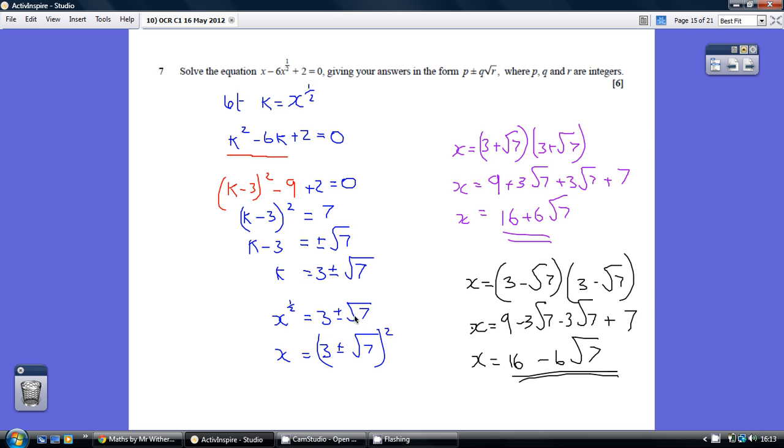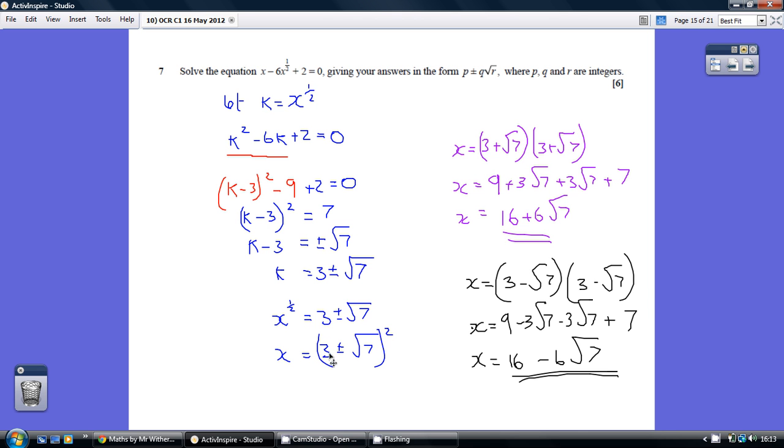So let's start off by doing 3 plus root 7 squared. So 3 plus root 7 times 3 plus root 7. Multiply out, we get this, which simplifies to our final answer of 16 plus 6 root 7. So that's our first final answer.